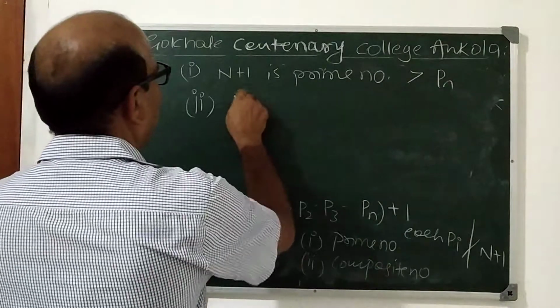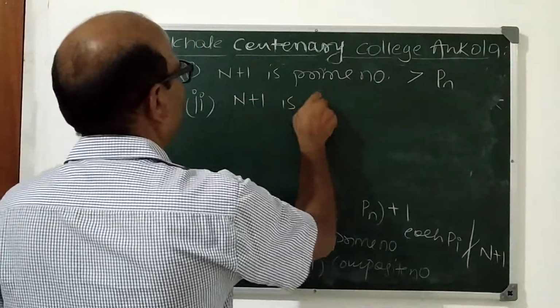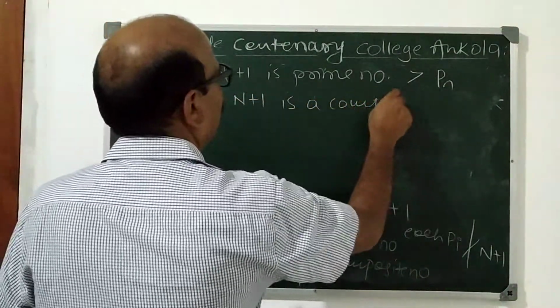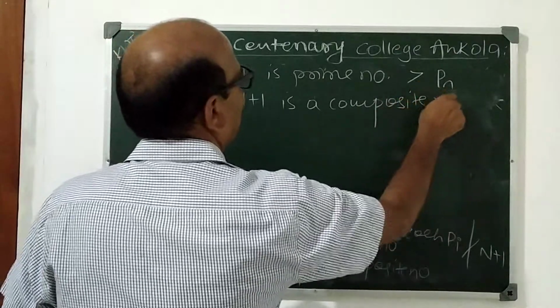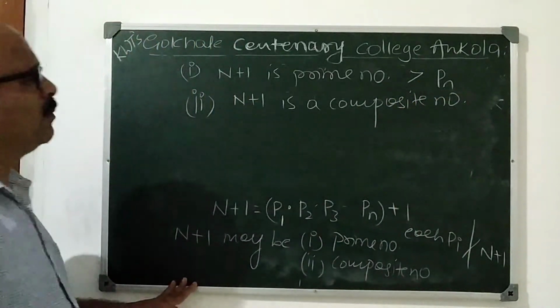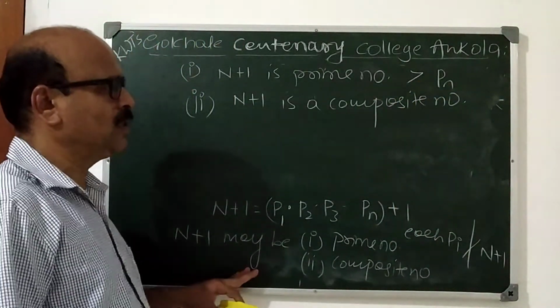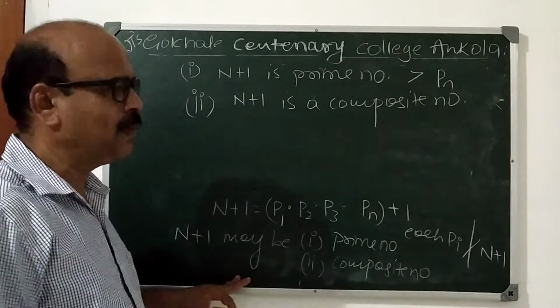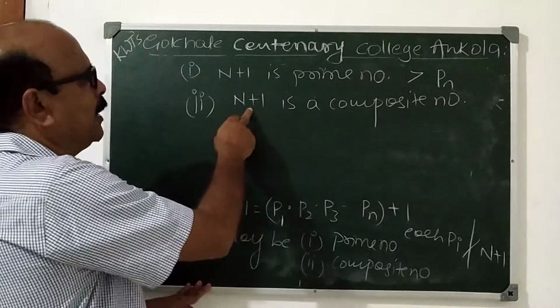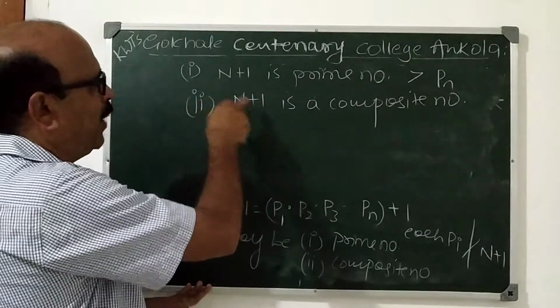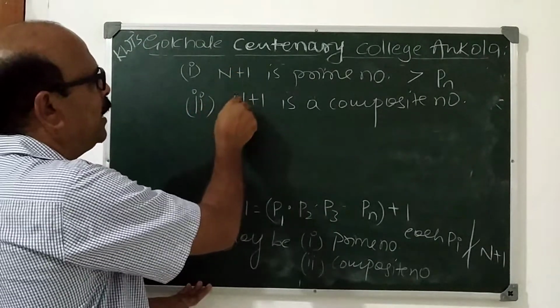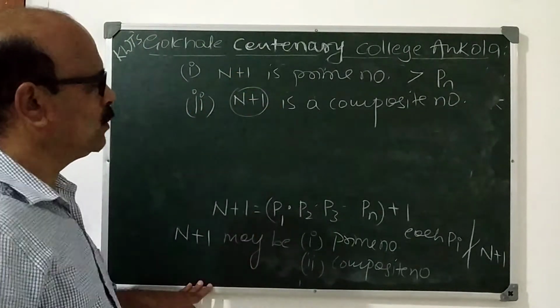Second, suppose n plus 1 is a composite number. What is the meaning of composite number? Composite means it has a factor other than 1 and itself, that is, 1 and n plus 1.